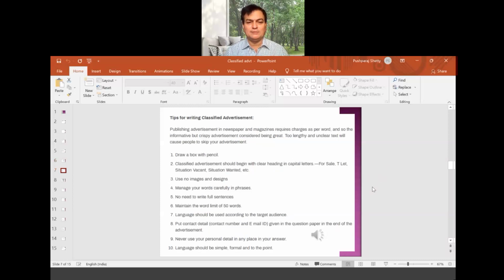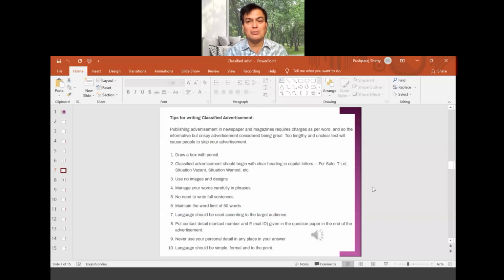So let's see the tips for writing classified advertisements. Now these are all very important tips. Publishing an advertisement in a newspaper and magazine requires charges per word. So every word you'll be charged. That's why you have to limit yourselves.